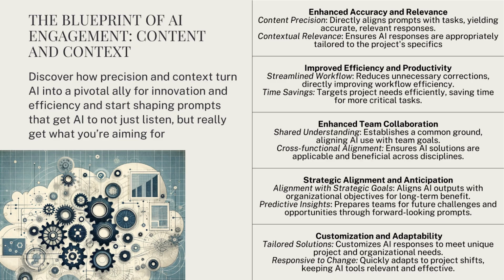So what does proper alignment give us? First, enhanced accuracy and relevance. When your content is precise, when you're crystal clear about what you're asking, and when you provide the right context, AI understands not just what you want, but why you want it. The result, responses that actually hit the target. Second, improved efficiency and productivity. Poor prompts mean back and forth corrections, wasted time, and frustration. Strong prompts with clear content and context mean you get what you need on the first try.